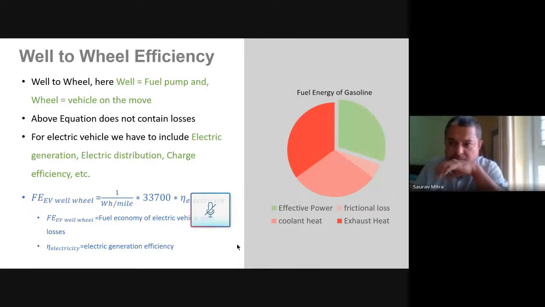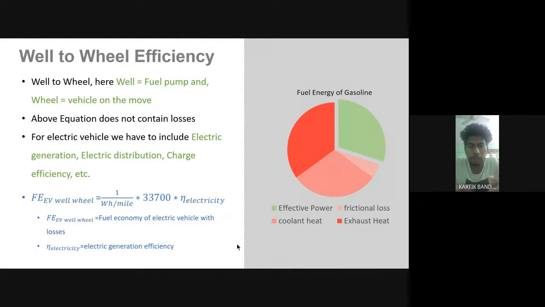Let's begin. So the effective power over here is 30.3 percent, and the rest are all the losses which we get. The frictional loss is a loss of pressure or heat that occurs in the pipe flow due to viscosity near the surface. About electric generation and distribution: the electric generation is 30.2 percent, and the electric distribution is at 92.4 percent. Also, the charge efficiency of the battery needs to be accounted for.